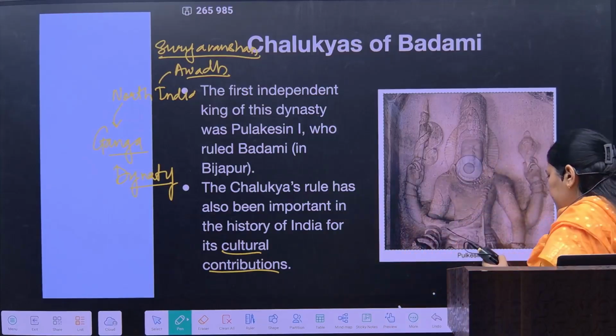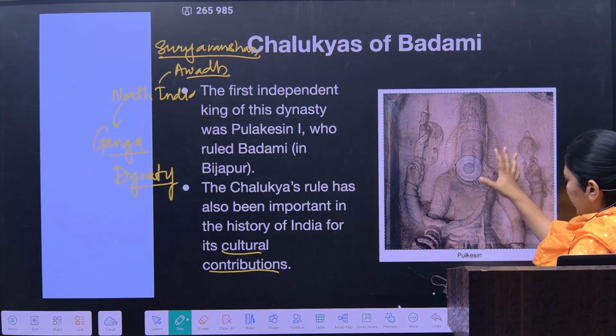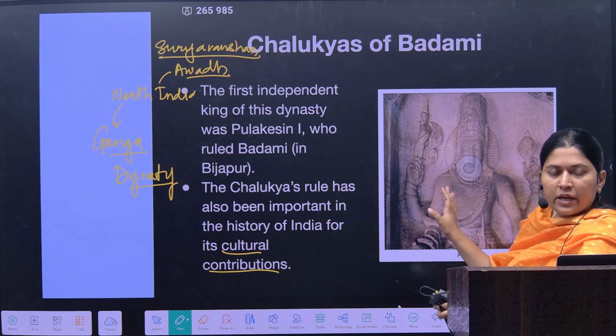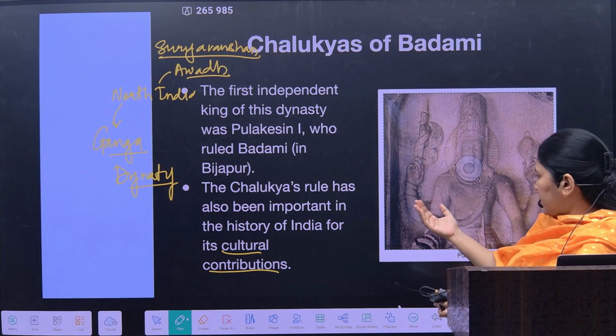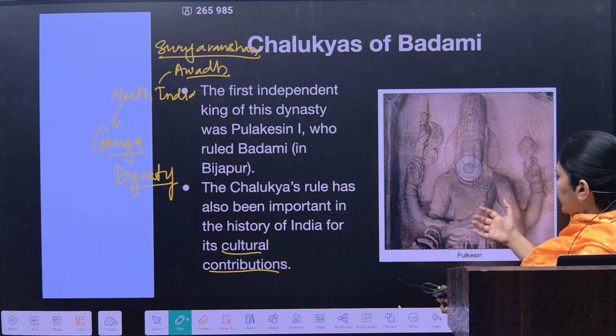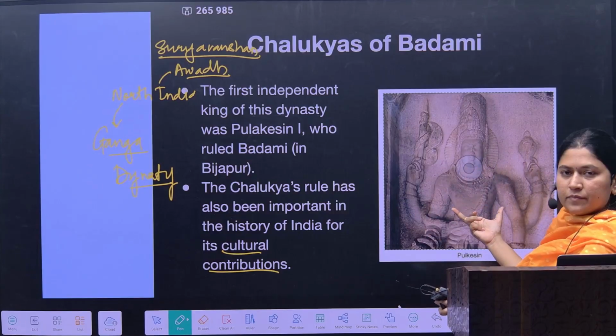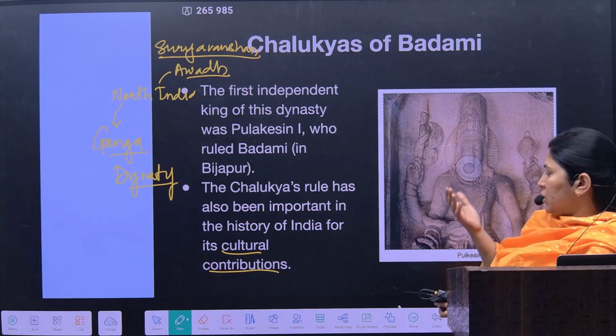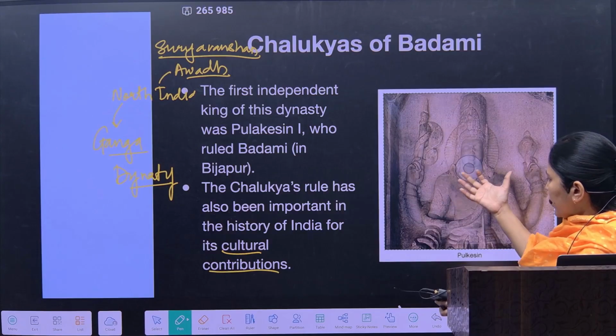Okay, so this is the figurine of Pulakesin. Pulakesin I, one of the founders, in fact the significant founder of the Chalukyas. So you can see it is in the form of Varaha. Now what is Varaha? It is the incarnation of Lord Vishnu. So this is the Varaha avatar.